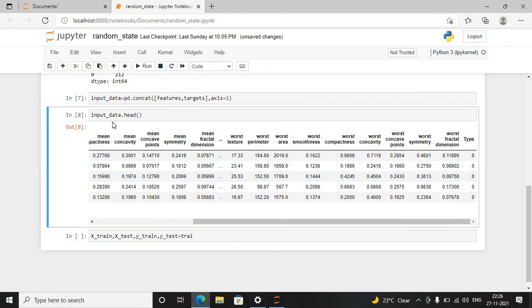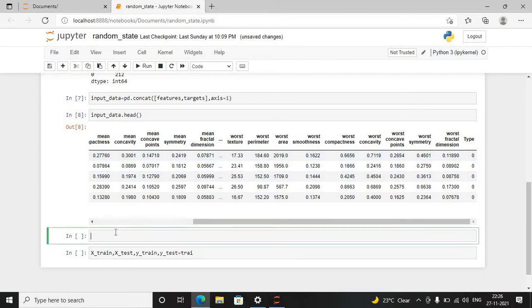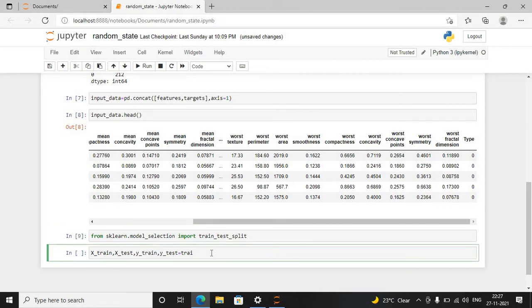Before that I have to import the package. So from scikit-learn model selection, I have to import the train_test_split method. Once done, I have to initialize the 4 variables from this method. The first input will be the features I have.